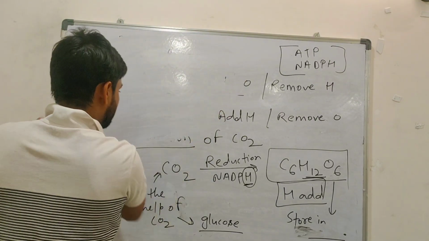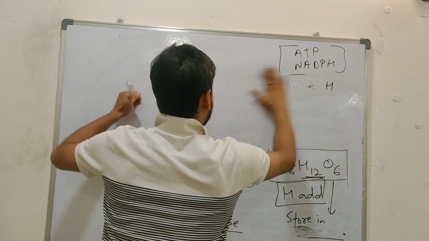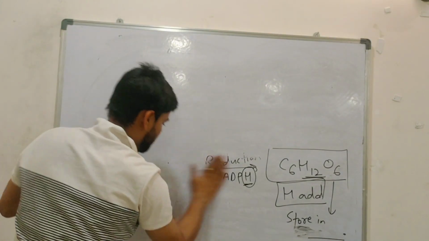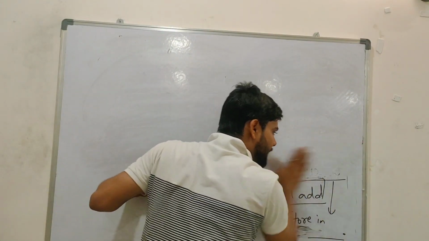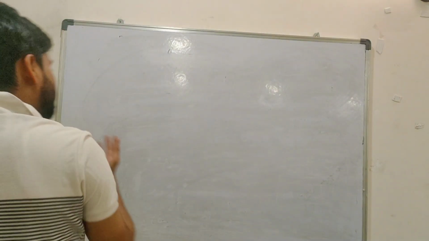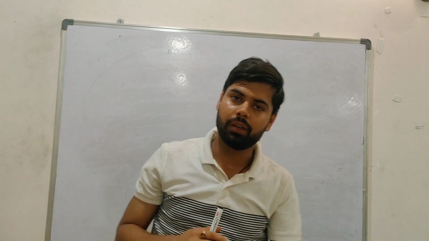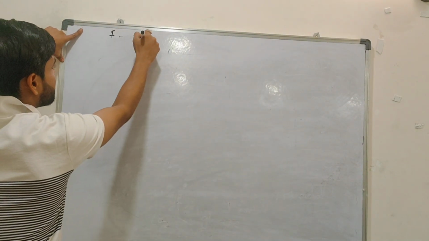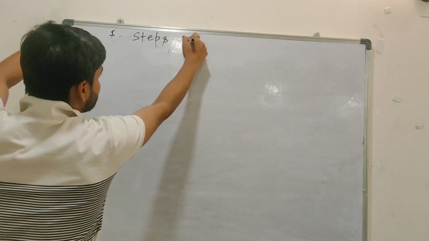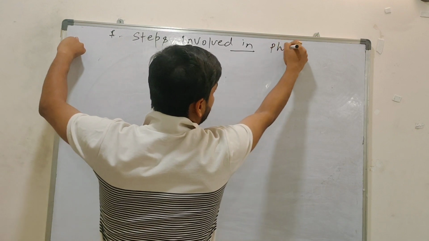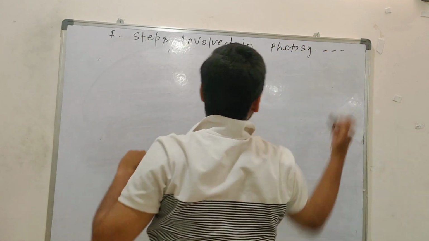Now, again I will repeat this whole topic. The same concept I will tell you again, in a summarized way, what is happening here and what is the concept behind this photosynthesis, so that you will come to know. So basically, the steps involved in photosynthesis. What steps are involved in photosynthesis? Understood? You will write.